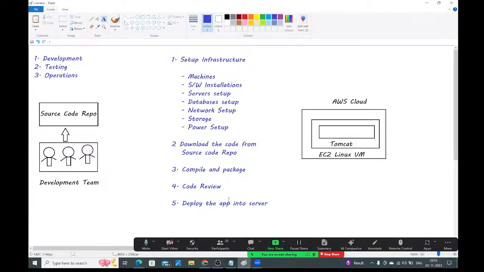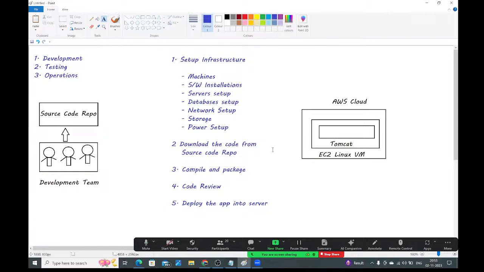For a restaurant business, what infrastructure is required? Building is required, kitchen setup is required, dining setup is required, and some staff is required. All these things I need to make ready first. Then only I can start the business, guys. Here also, if you want to deploy the application, first you should have the required infrastructure. Then only you can deploy the application.